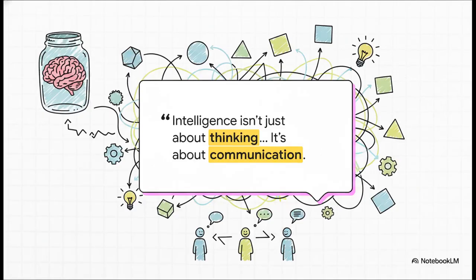Now, I want to start by completely reframing how we view AI. It is so tempting to think of artificial intelligence as the single massive brain in a jar, just calculating answers all by itself. But for modern systems, that's fundamentally incorrect. An advanced AI is actually a network of distinct, highly specialized nodes, and its power relies entirely on how effectively those nodes talk to each other. I mean, you can have the smartest individual agents in the world, but if they can't communicate clearly, the whole system breaks down. Literally, at an enterprise scale, intelligence is communication.